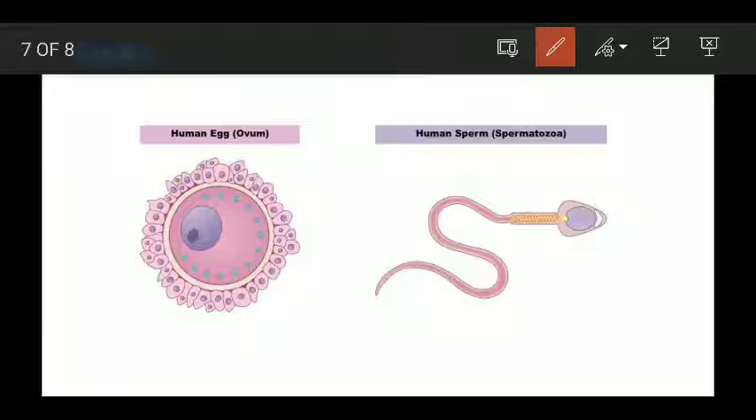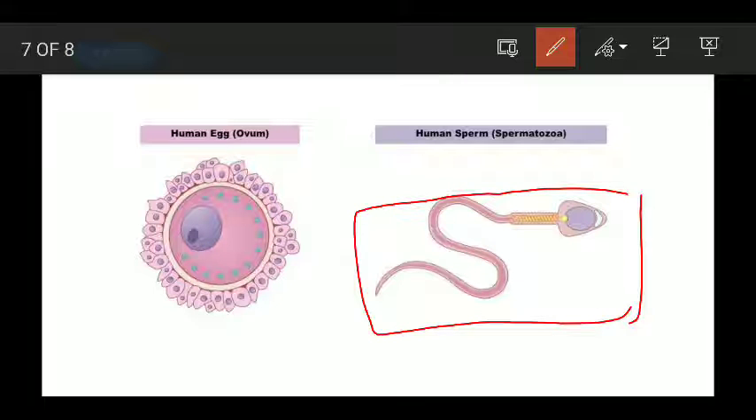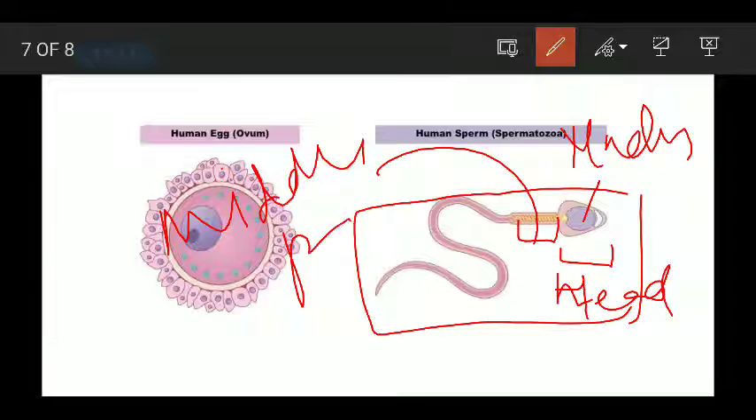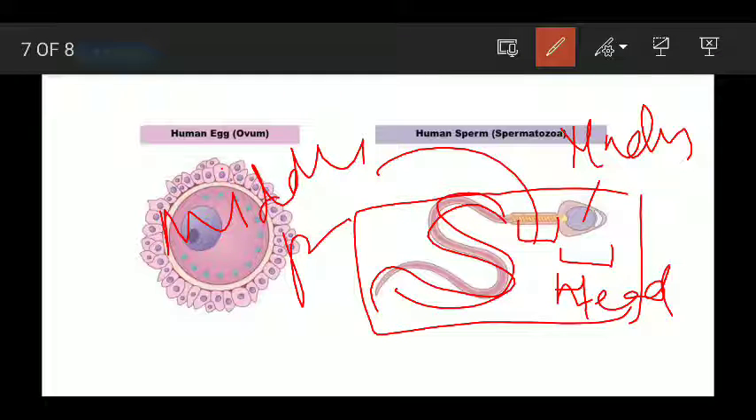Now, a little in detail, the human sperm. Human sperm is very small. We cannot see it with our naked eyes. We can see it with the help of a microscope. It has three parts. One is the head, and it has a nucleus inside it. Then it has a middle part, and then it has a tail. The tail helps it to move.